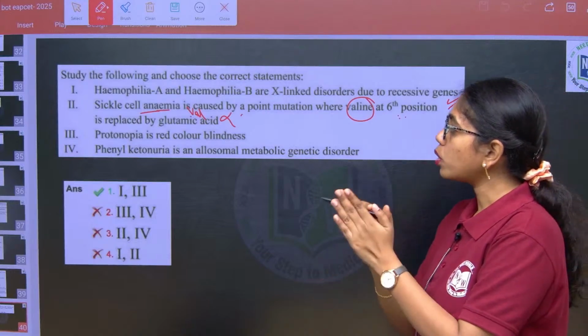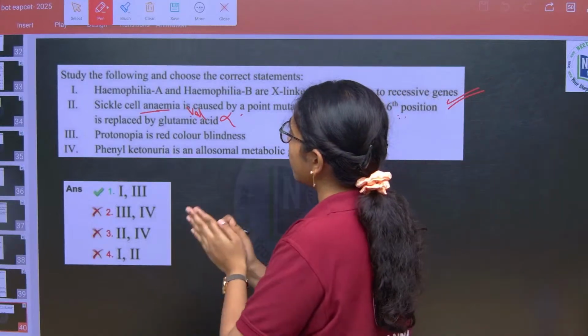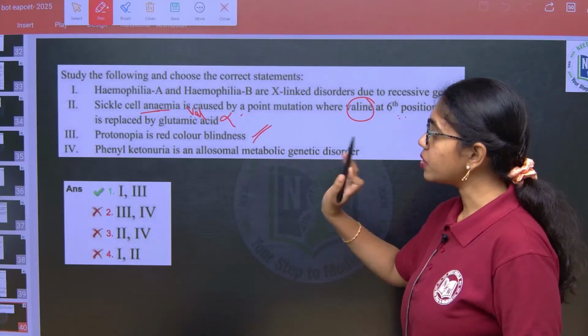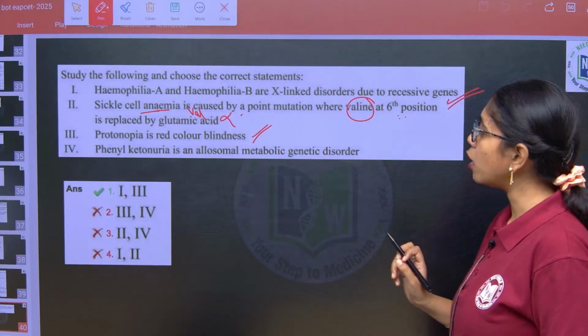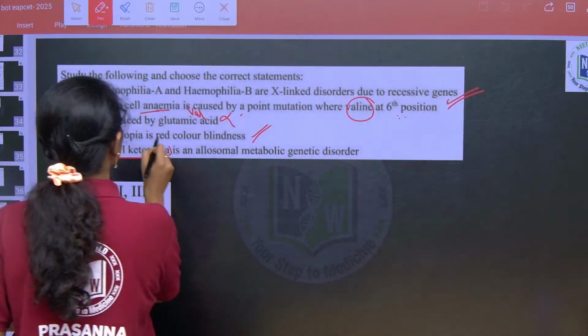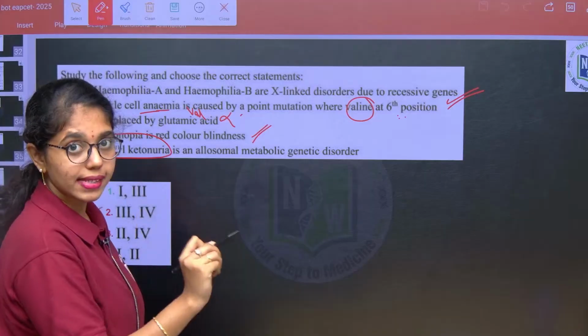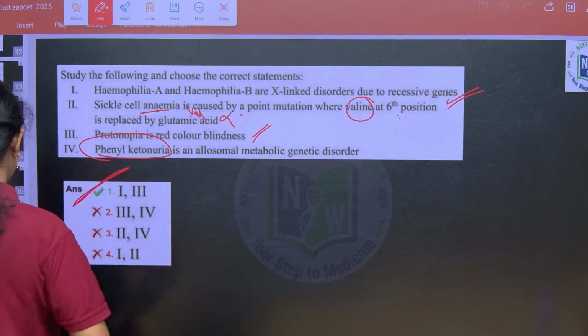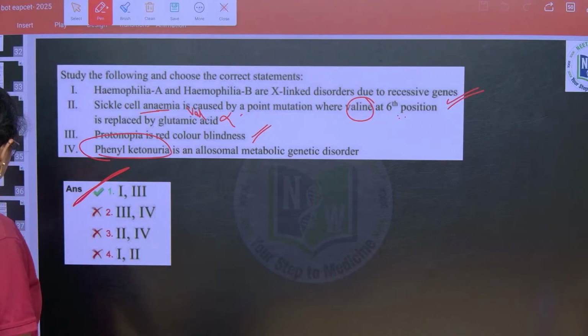Next, protanopia is red color blindness, true. And next, phenylketonuria is an allosomal metabolic genetic disorder, wrong. Phenylketonuria is an autosomal recessive disorder. So, the correct answer is option 1.